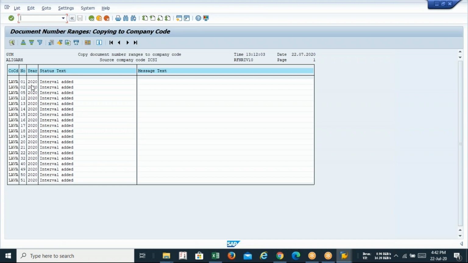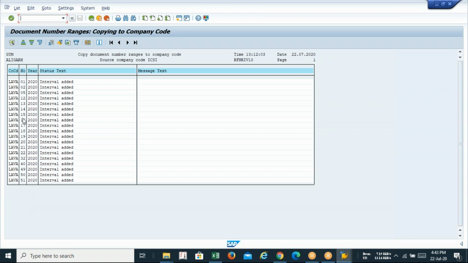So you can see that in my company code Lava, every range has been copied. So again, we have done a copy-paste from the existing company code to my company code for all these number ranges. Until this number range is defined in your company code, it is not ready to accept any kind of document relating to this number range key.